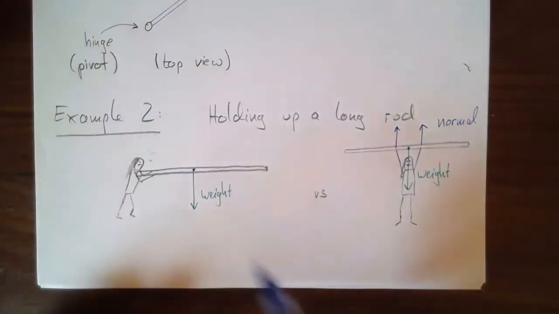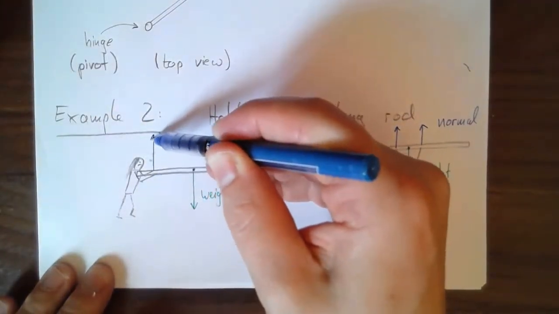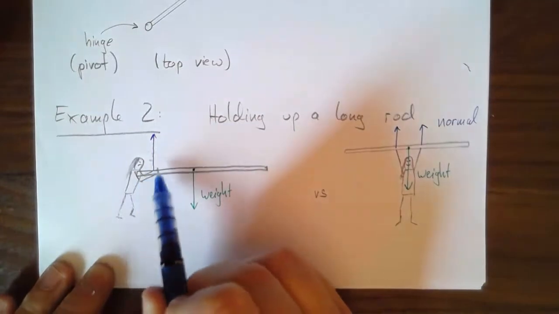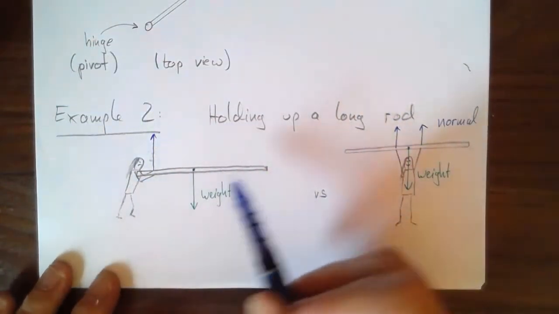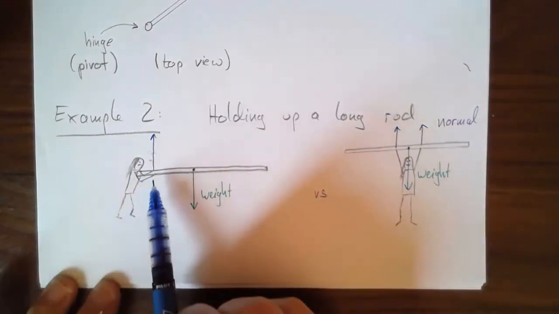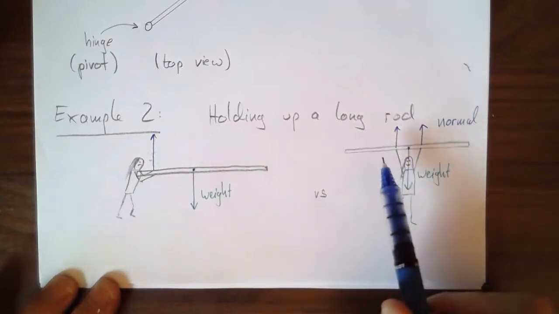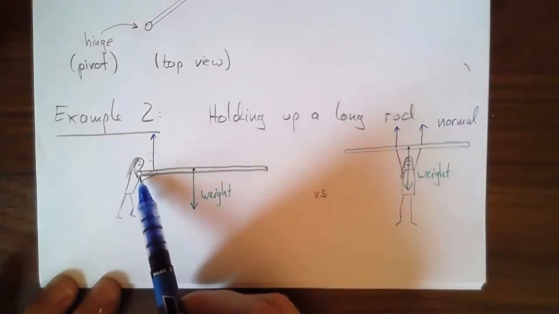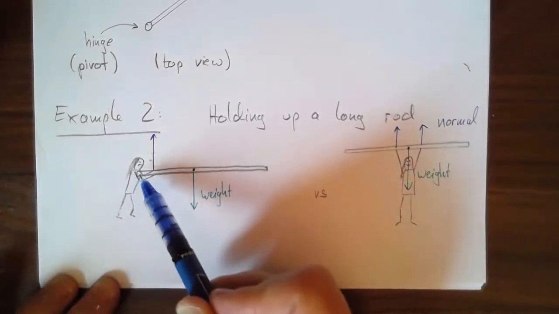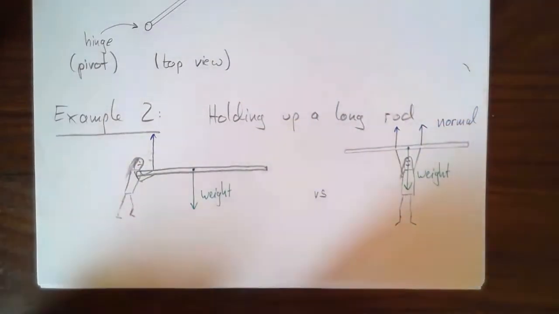Whereas the forces you're supplying, you're supplying them here. And the forces you need to supply here, you can try this right now, find a long piece of metal or plank of wood or whatever. It's a lot harder. You have to push a lot harder here than you would have there. Not only that, you also have to somehow support it, maybe clamp it under your arm, to stop it from just falling down, right? From just falling